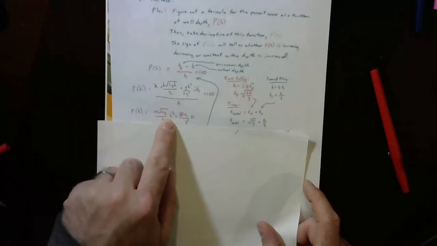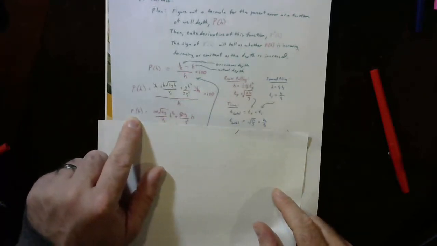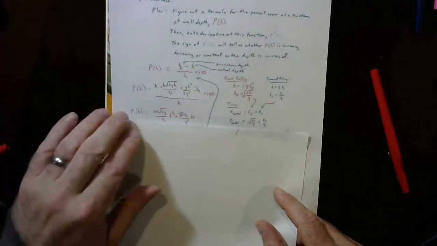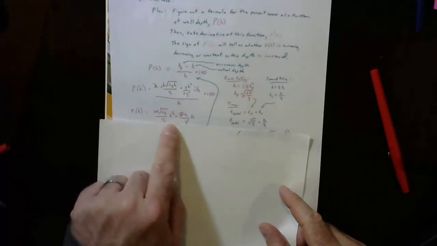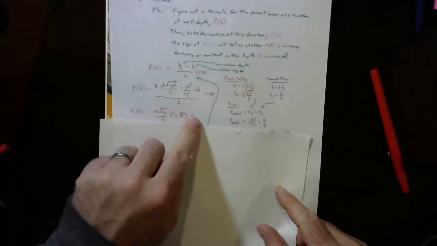I've got h and I've got the square root of h, and the rest of this is constants. Now I want to take the derivative and see if the derivative is positive or negative at different depths. Well, it turns out taking the derivative of this expression is actually shockingly easy, because this is just a constant times h to the 1/2 power, and a constant times h to the first power. We're adding them, so it's going to be the sum rule. The derivative of the sum is the sum of the derivatives.